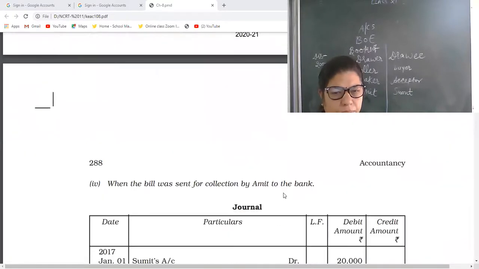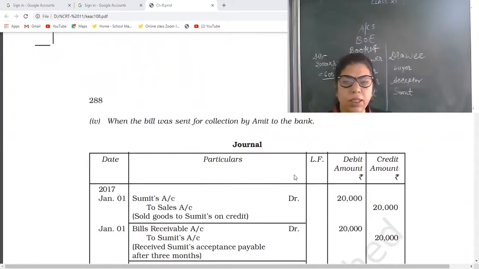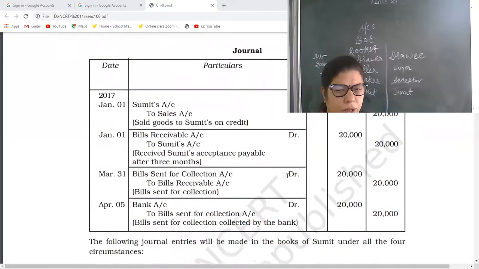Now next. The bill was sent for collection by Amit to the bank. Yes, banks give facilities to collect the bill's amount on maturity by charging some charges, but nowadays banks are giving this facility. So first entry is Sumit debit to sales, same. Bills receivable to Sumit, that is also same.